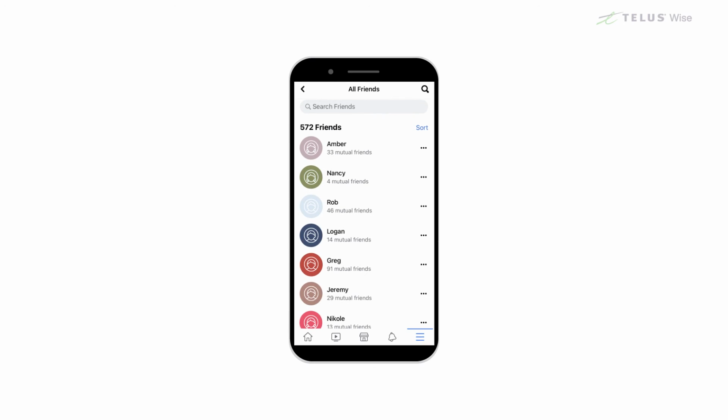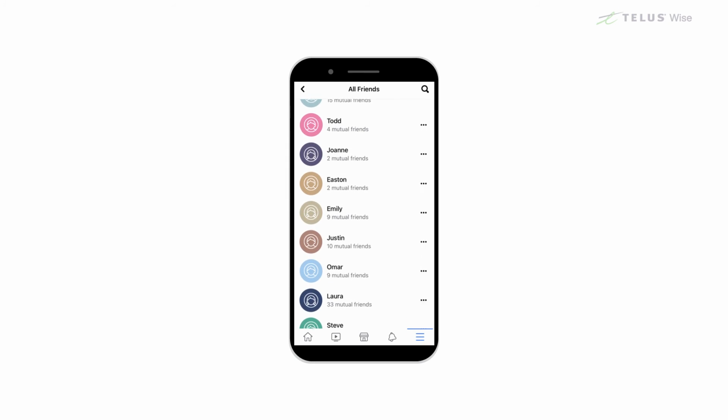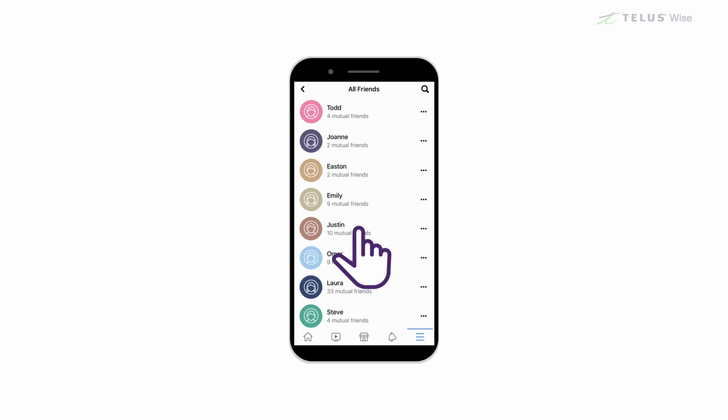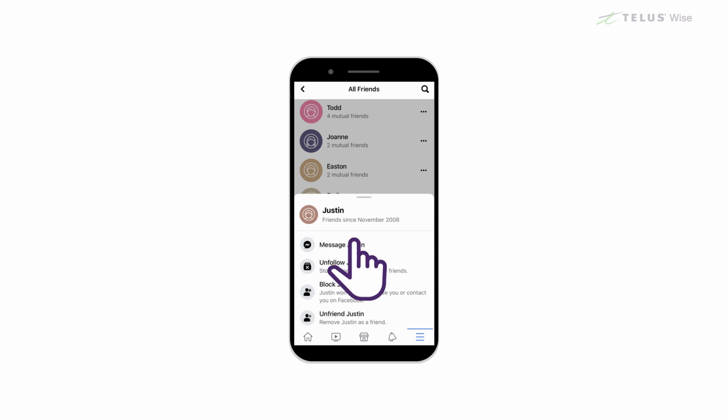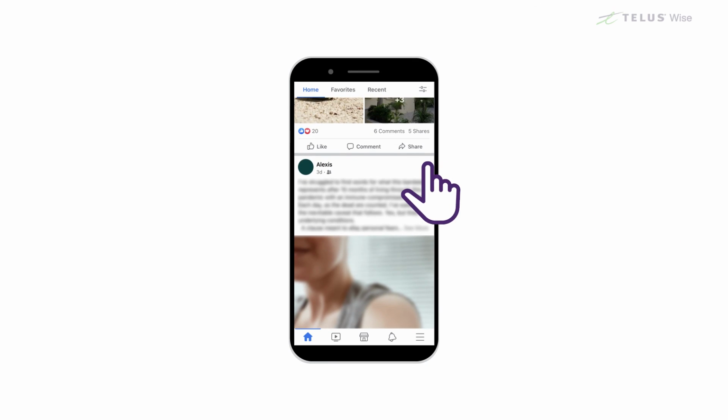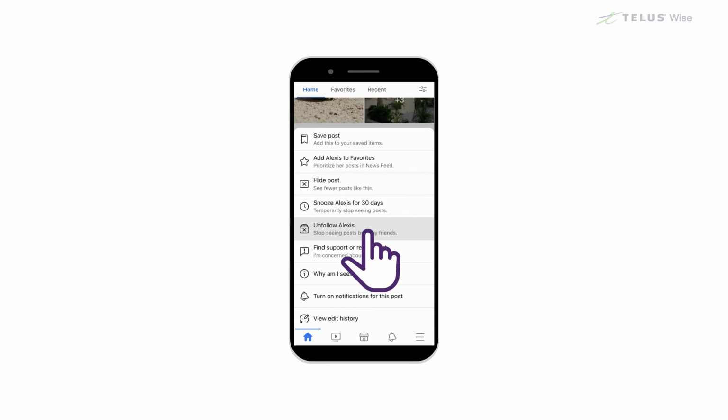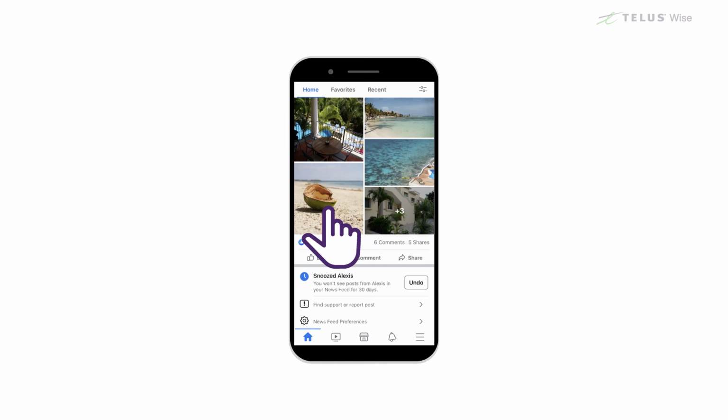If you want a break from someone but don't want to block or unfriend them, most social networks let you mute or unfollow people. This means that you're still connected, but you won't see their posts until you unmute or refollow them. And don't worry, people aren't told that you've muted, unfriended, or blocked them. But if they pay close attention to their friends list, they may notice your absence.